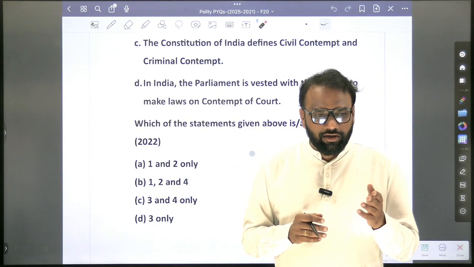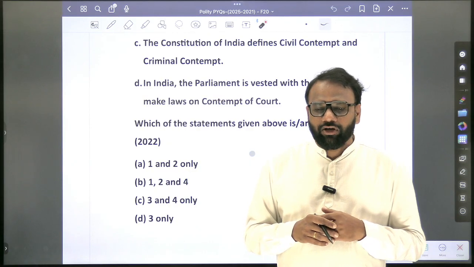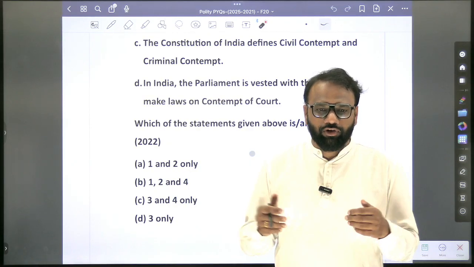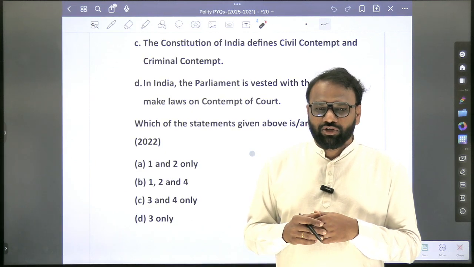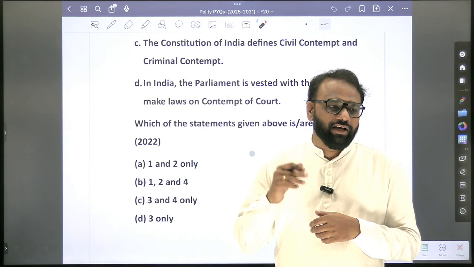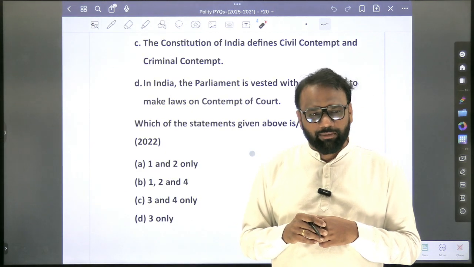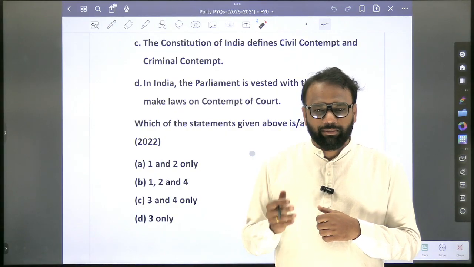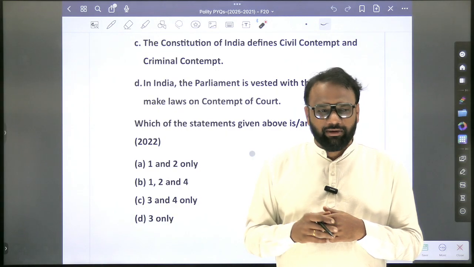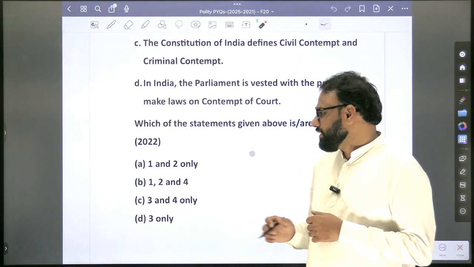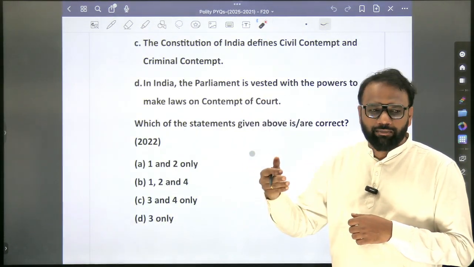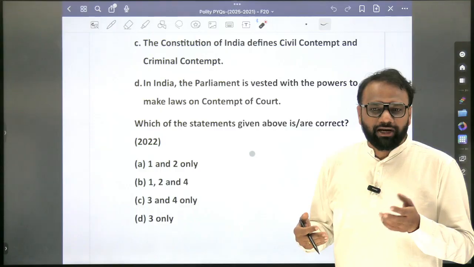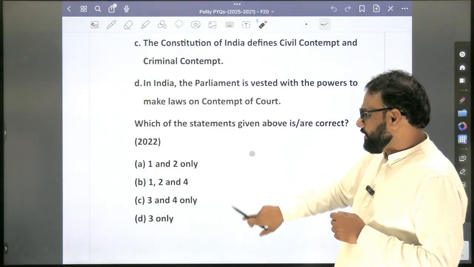Yes. When you are being summoned or when a direction is given and you do not follow it, is it an example of civil contempt or criminal contempt? Civil contempt. When you write an article criticizing the Supreme Court or High Court, will it be civil or criminal? It will be a criminal contempt. Based on this they can frame a question, they may give you examples and ask whether it is an example of criminal contempt or civil contempt.